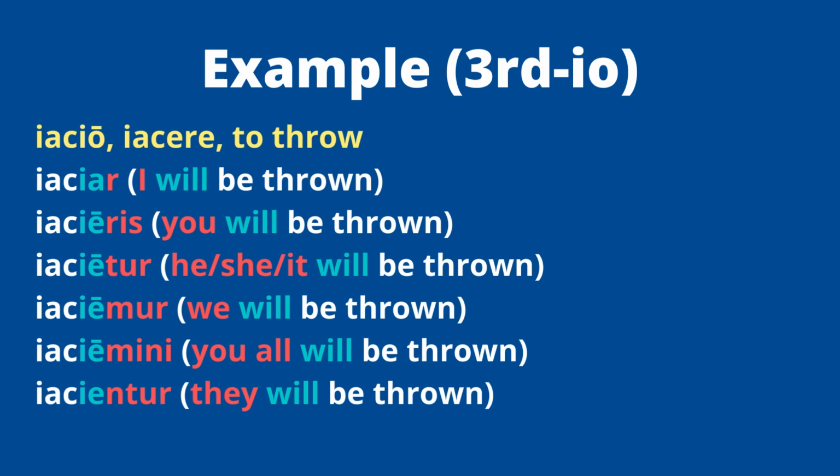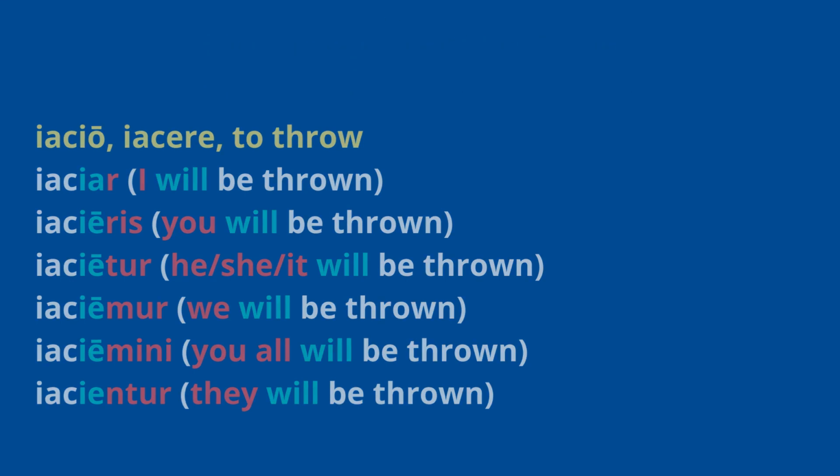But you have to take the E and make it an A for first person singular, right? The A in 5 E's. And because it's third IO, you have to stick an I in front of it. That's why you don't have iacar, you have iaciar. There's an IA there, and I've highlighted in blue for you to kind of see the future tense. Iaciar, I will be thrown. Iacieris, you will be thrown. Iacietur, he, she, it will be thrown, and down the line.